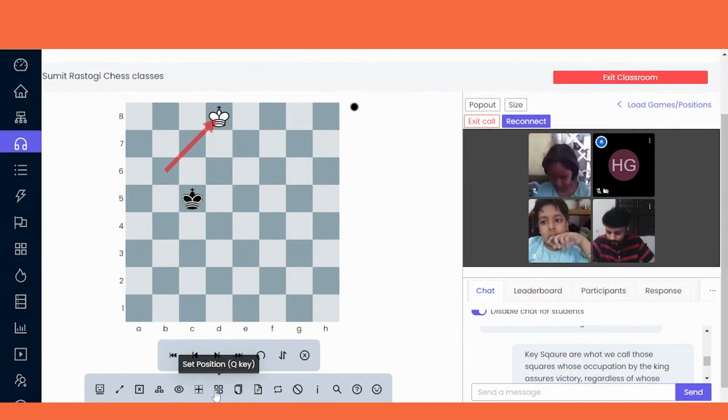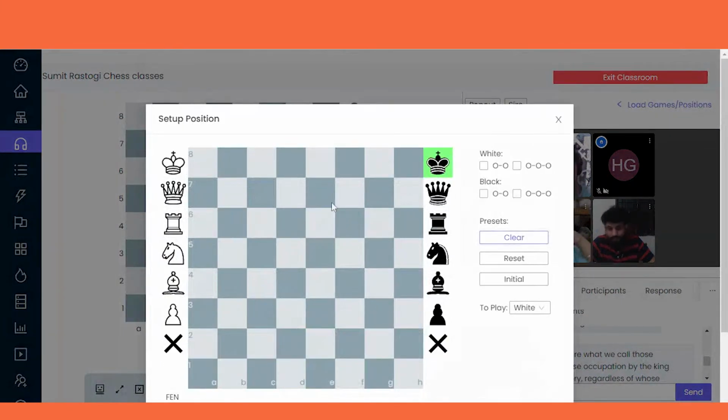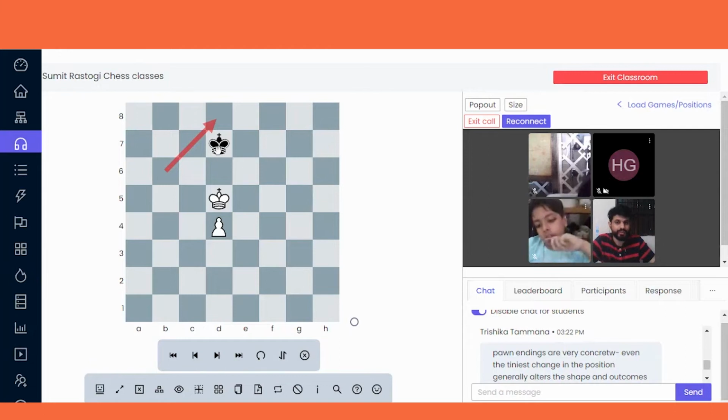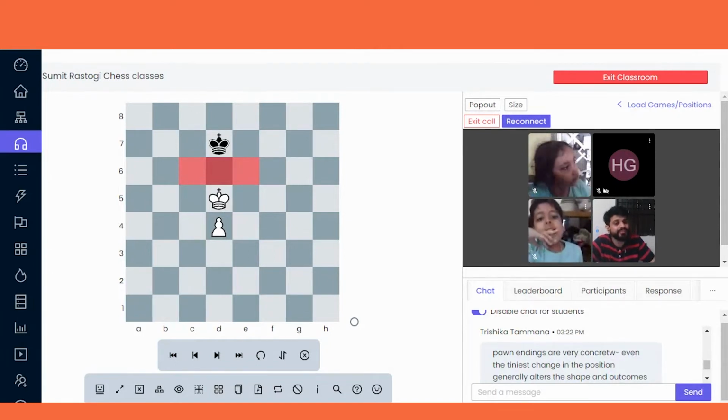Let's see what the key square is. Let's put up some example of a key square. Let's see, this is a position, and over here what is the key square? This is a key square. Are you getting? If it's white to move, then what will happen? And if it's black to move, then what will happen? Who will tell?